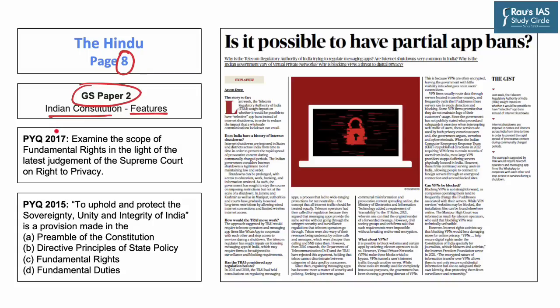Further, in the year 2017, a question appeared in mains on fundamental rights with respect to the Supreme Court's judgment on the right to privacy. Further, in the year 2015, a question appeared on sovereignty, unity and integrity of India in the prelims. Hence, this topic is important from both prelims and mains points of view. Let us start off today's discussion by first dealing with internet shutdown. Then we will proceed with TRAI's idea to selectively ban an app.